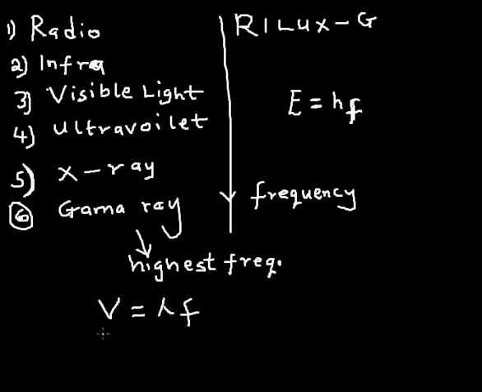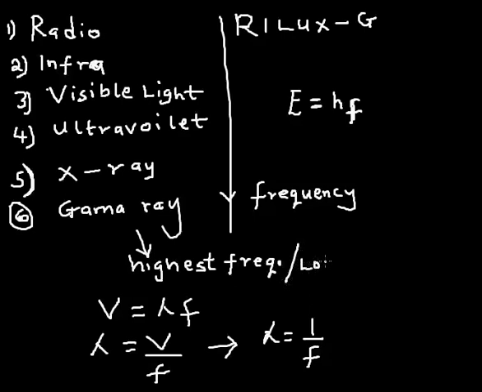If I make wavelength the subject of the formula, wavelength is equal to velocity divided by frequency. From this we can simply say that wavelength is inversely proportional to frequency. So if gamma ray has the highest frequency, invariably it will have the lowest wavelength.